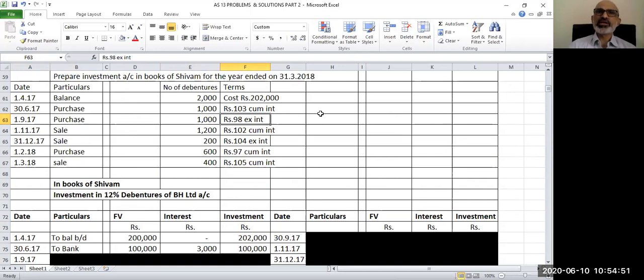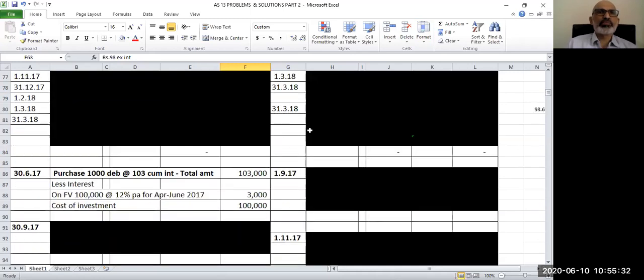Now when you are purchasing these debentures ex interest, the seller will also demand from you some amount of interest. Now again the same question, which interest will he demand? He will demand the interest from the last date of payment of interest till the date of transaction. The last payment date for interest was 31st March 17. So from 1st April 2017 to 31st August 2017, for this particular period, we will have to pay the interest. Shivam will have to pay the interest while purchasing these debentures. So let us see how this calculation goes on 1st of September, and then we will do the accounting.